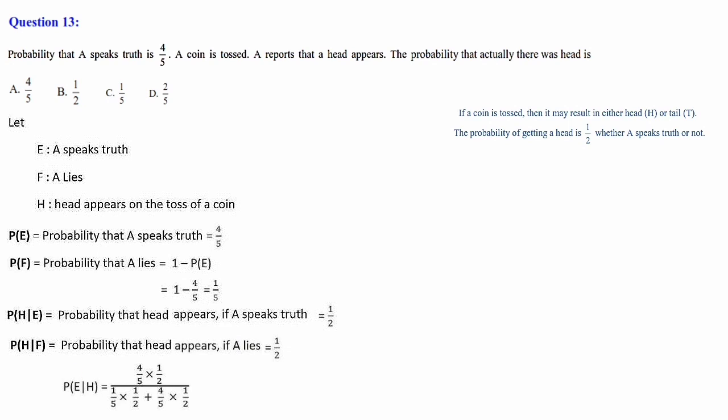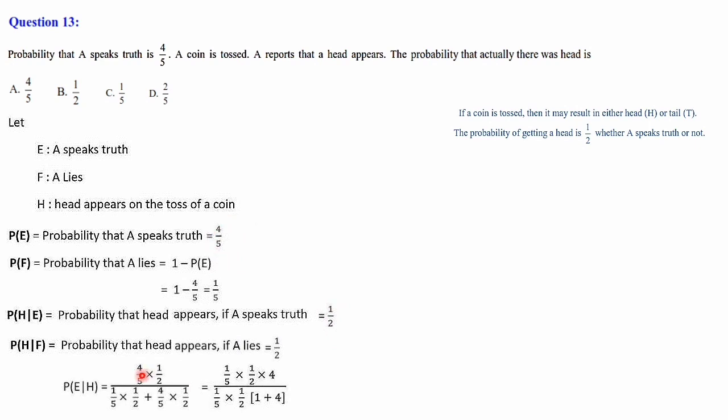Then P of E given H. P of E given H, in the sense, A is speaking the truth given that a head has already appeared. P of E given H is equal to, the formula is, P of E into P of H given E. P of E is 4 by 5 and P of H given E is 1 by 2. Then divided by the total probability, that is 1 by 5 into 1 by 2 plus the numerator, that is 4 by 5 into 1 by 2.